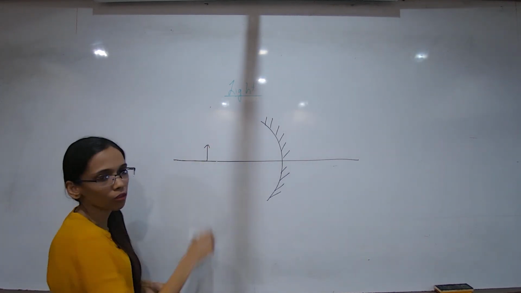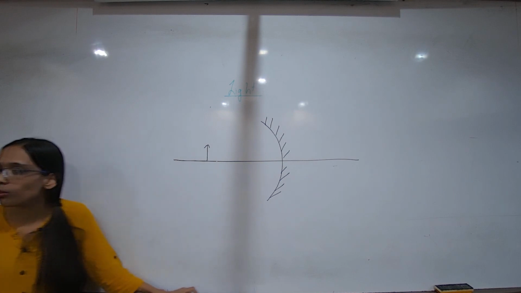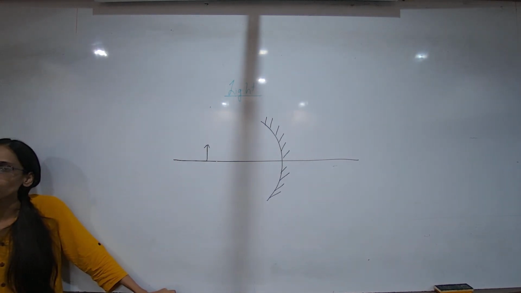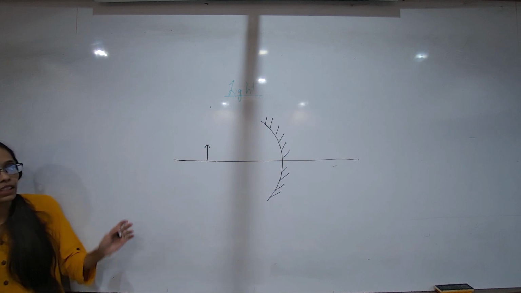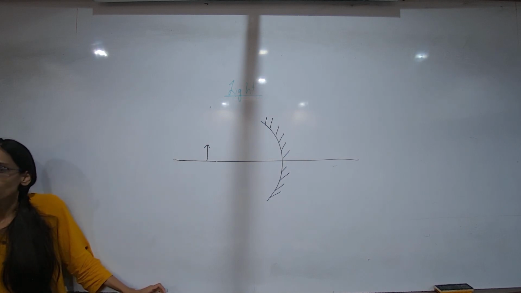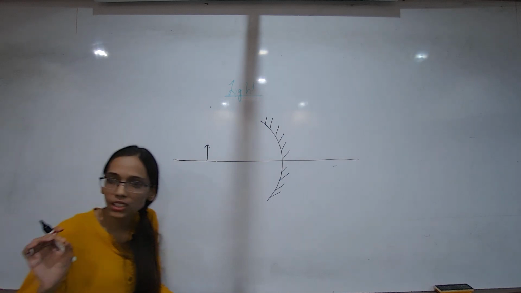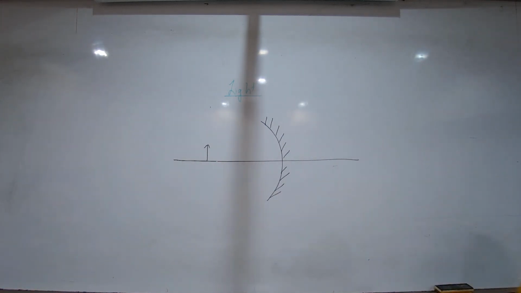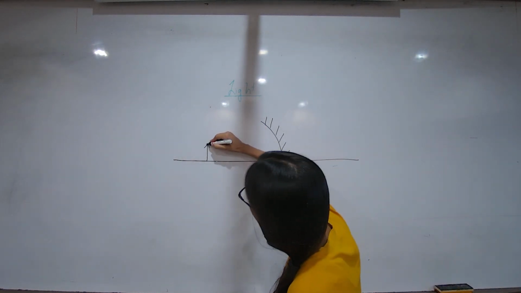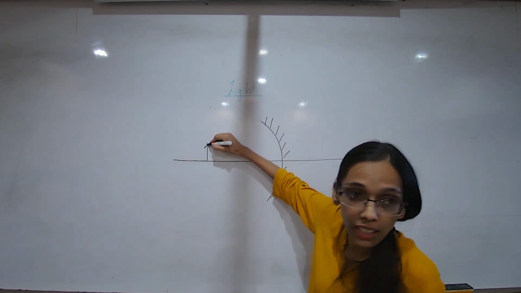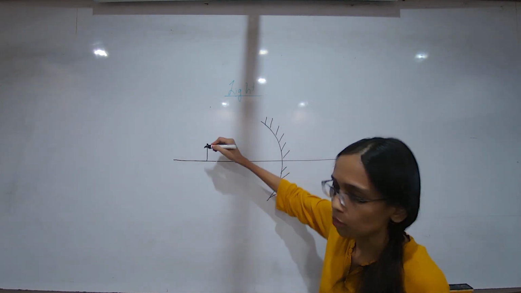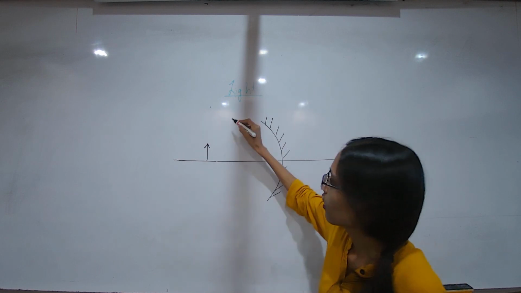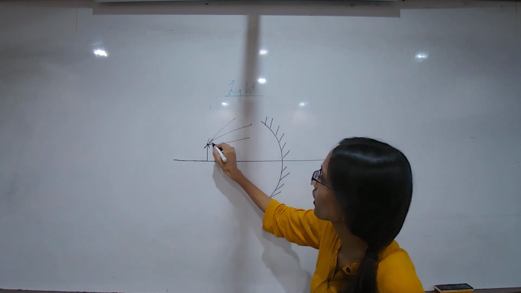We keep one object over here. All I want to find is where the object's image is formed. But for that I need to know some more things. To find the image location, we need to find where those rays meet. What I mean is, if I want to find the image of this tip, throughout the day thousands of rays from the sun would be hitting this point at different angles.